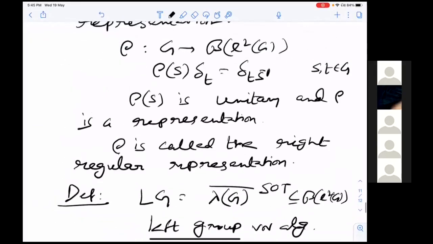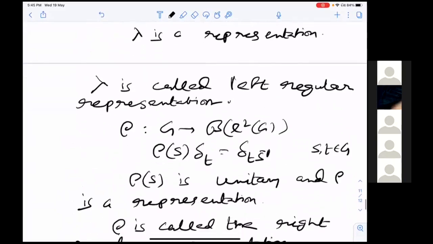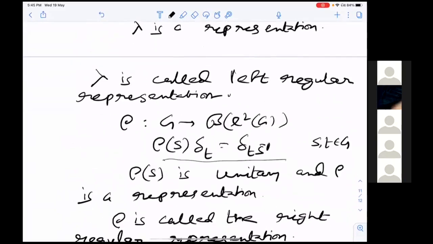That's L2 of G with respect to the Haar measure, and then you can define the regular representation and take the closure. You don't need to go to the C star algebra setting. So for a discrete group, do they coincide? Like if you take the C star algebra and take the double commutant, and if you define it directly? Yeah, sure.